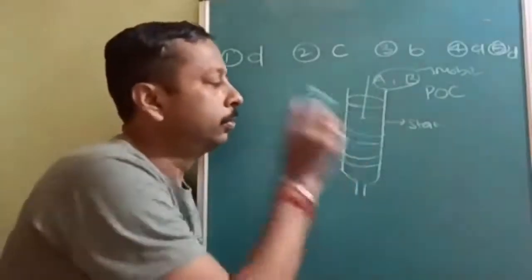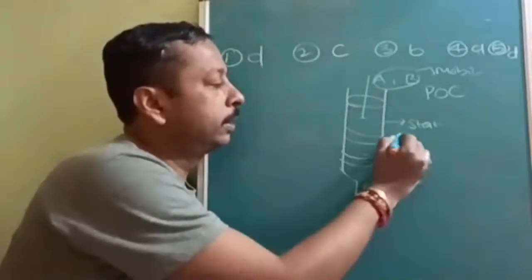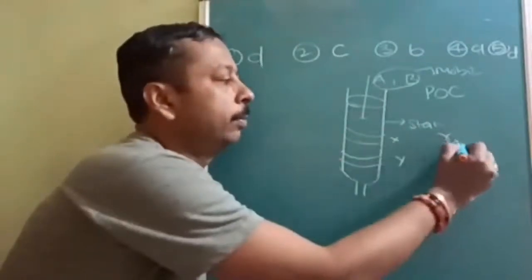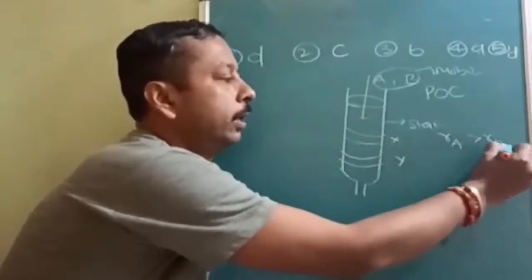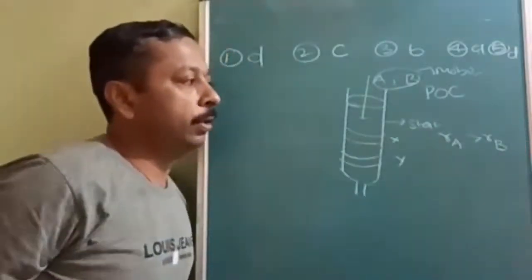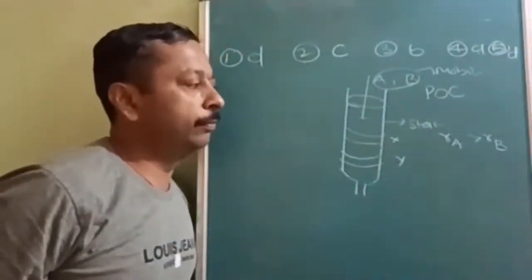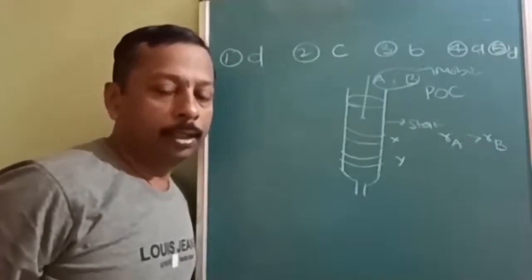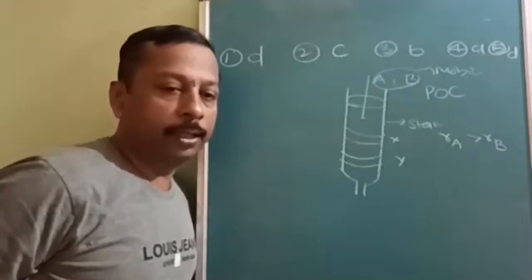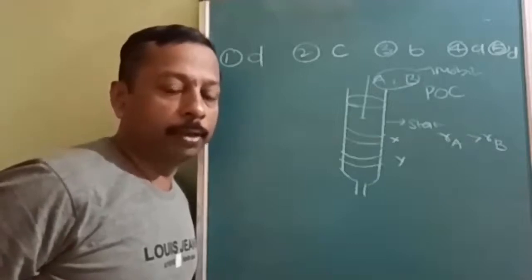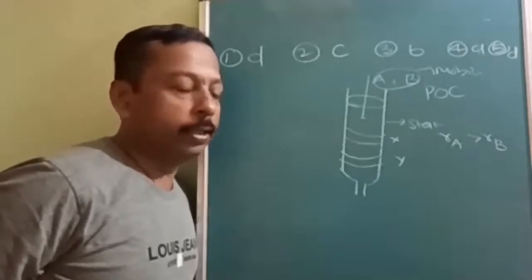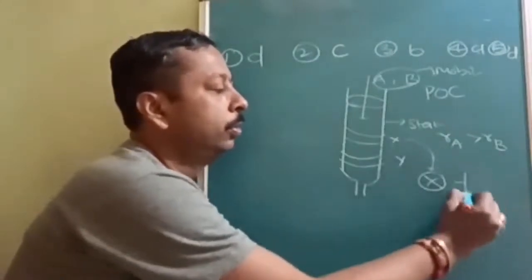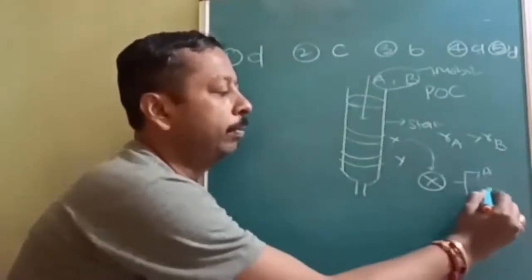So let us say this is X and this is Y. Now the rate of adsorption of A is greater than the rate of adsorption of B. Now tell me which band is of B, X or Y. If the rate of adsorption of A is more than that of B, then X band corresponds to A or B?